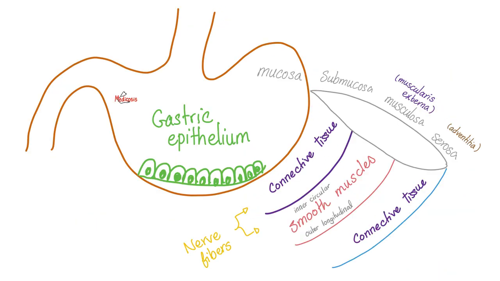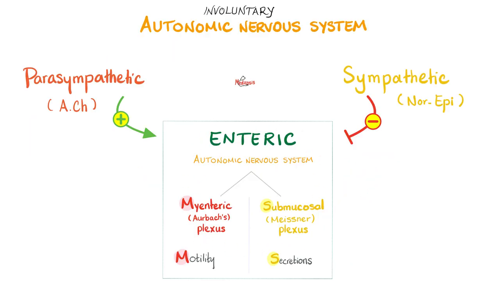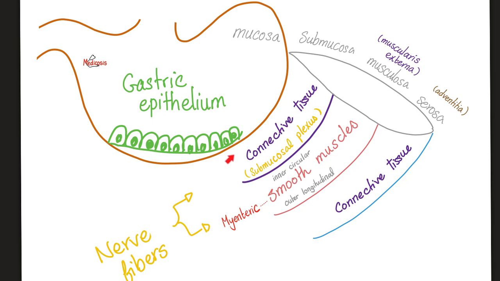Yeah. Back to the wall of your gut. Look at that. Here is my epithelium, which is the mucosa, followed by submucosa, connective tissue, followed by musculosa, smooth muscles, inner circular layer, outer longitudinal layer. And then you have the serosa, which is connective tissue once again, covered by the nice peritoneum. Where should I put my myenteric and submucosal? You'll put the submucosal in the submucosa, and your myenteric plexus is here. Pause and review. Submucosal is in the submucosa for secretions. Myenteric is in the musculosa for motility. Which part of the smooth muscle layer? It's exactly between the inner circular and the outer longitudinal layer.